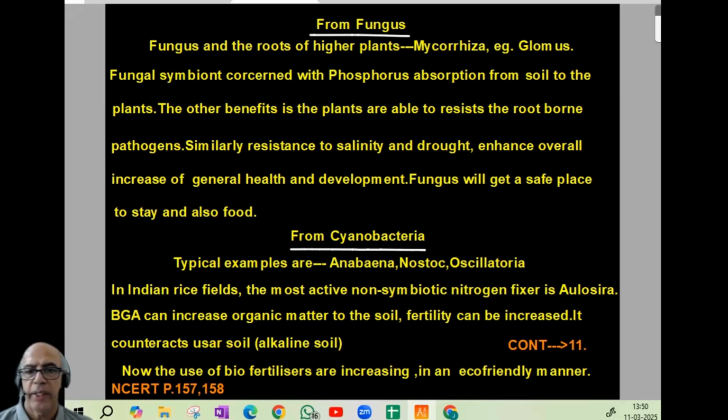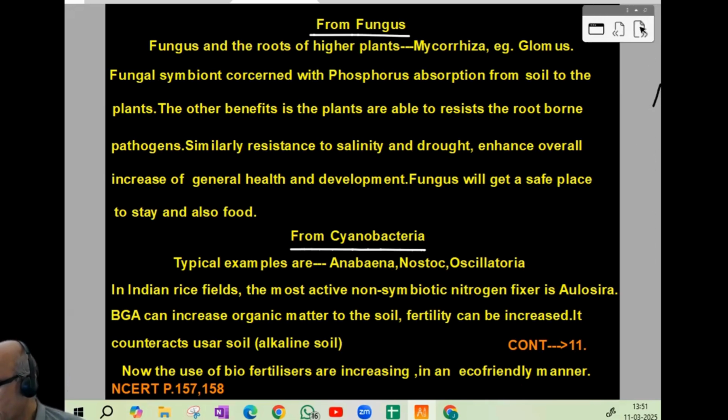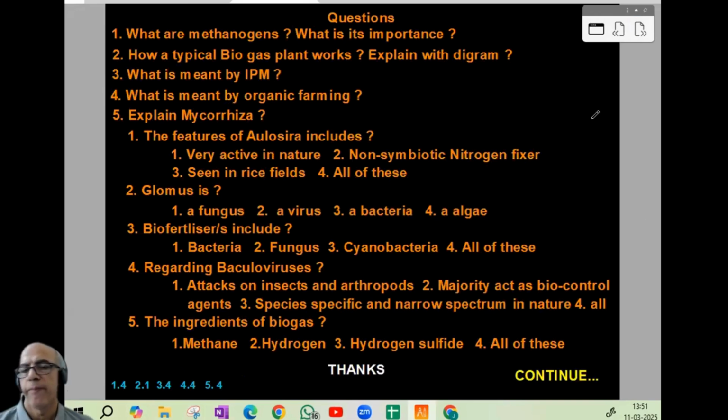Then cyanobacteria, Anabaena, Nostoc, Oscillatoria. That is a nitrogen fixing organism. In Indian rice fields, the most active non-symbiotic nitrogen fixer is Aulosira. BGA can counteract usar soil. Usar means alkaline soil. Now, biofertilizer usage is increasing in a more eco-friendly manner. Pages 157, 158. After that, 5 theory questions. Then you can also find 5 NEET model questions with the key.